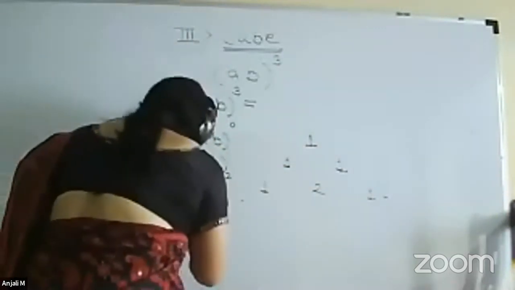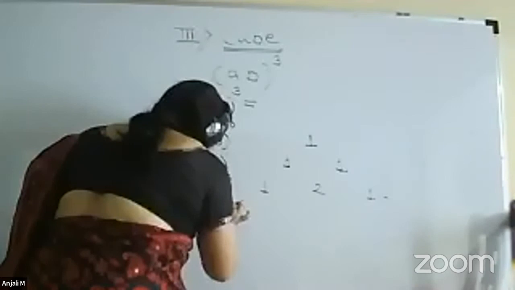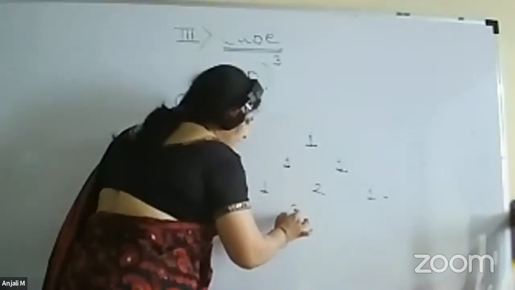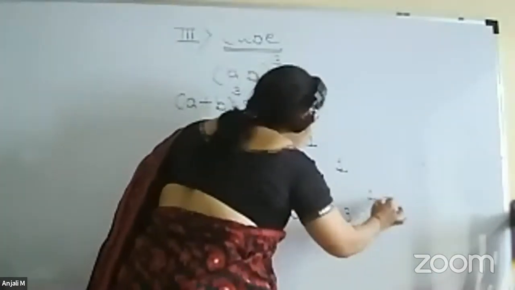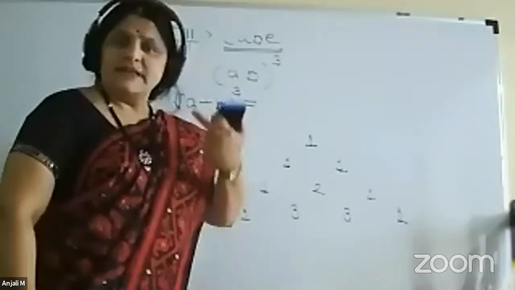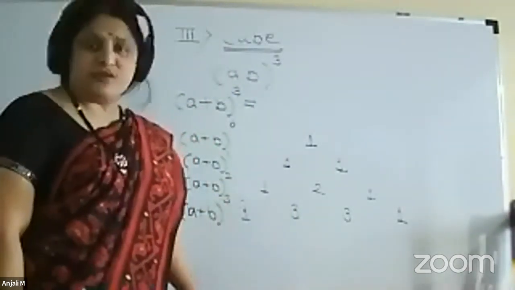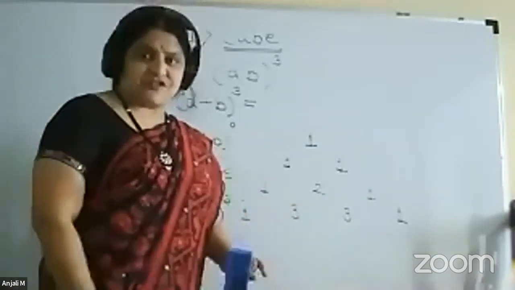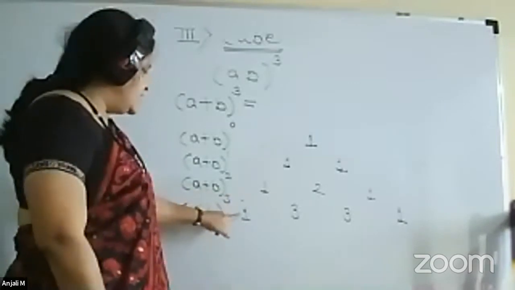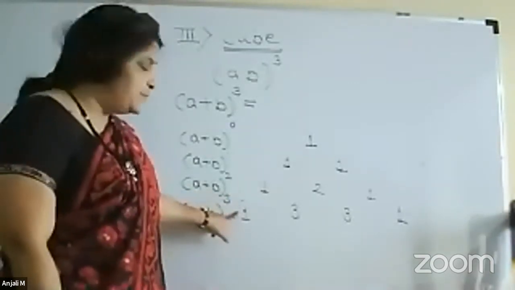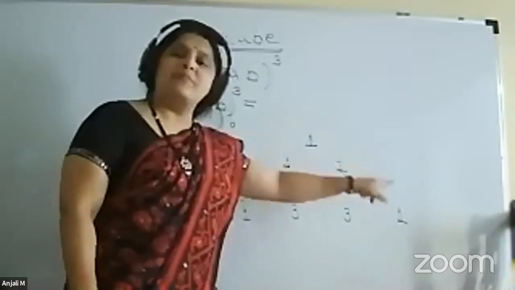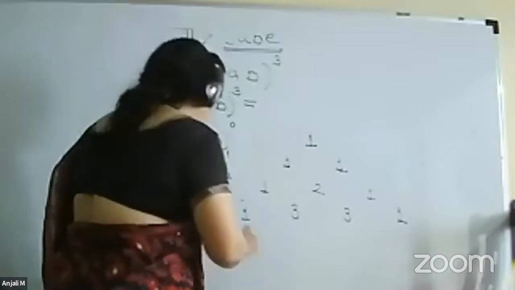Now we require it for a plus b cube. So we will start with again 1. Then 1 plus 2, so 3. 2 plus 1, again 3. And we will again end with 1. This is called the Pascal triangle. And you can extend this triangle n number of times and directly get the coefficients. These are known as binomial coefficients also. Just remember it. Now, this is the coefficient for the term a cube, a square b, ab square, and b cube. So what is the formula for a plus b cube?